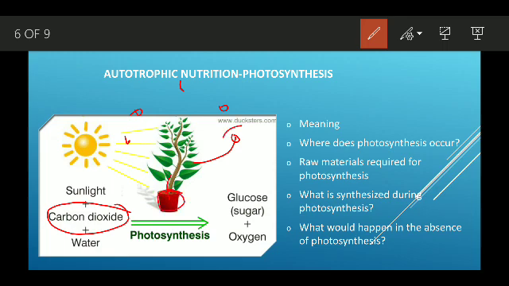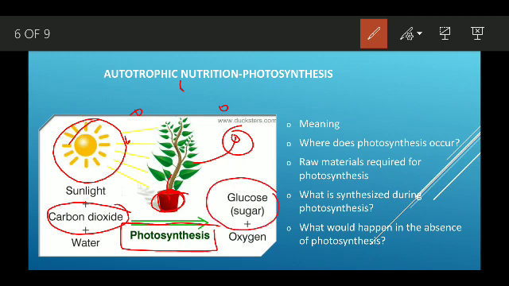In the presence of sunlight, they perform a process called photosynthesis, and they prepare their food, which is called starch or glucose or carbohydrate.